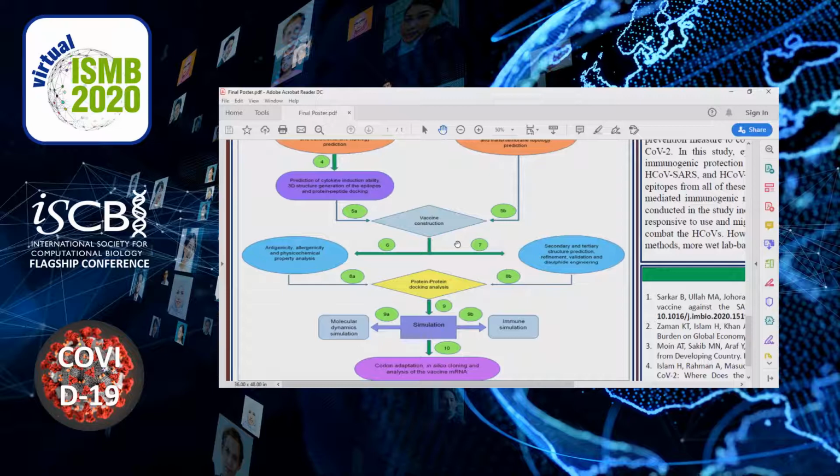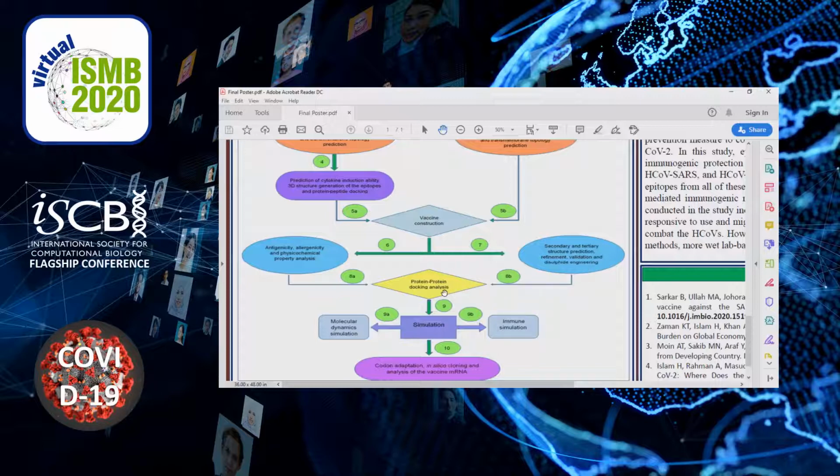The vaccines are constructed using the most promising epitopes determined in the previous step, and then those epitopes are linked with each other using various types of linkers and adapters. After constructing the 3 vaccines, we predicted the antigenicity, allergenicity, and physiochemical properties of those vaccines, and the secondary and tertiary structure prediction, refinement, and validation were also conducted. Disulfide engineering was also done with those designed vaccines.